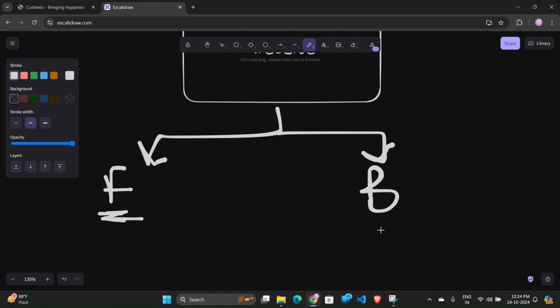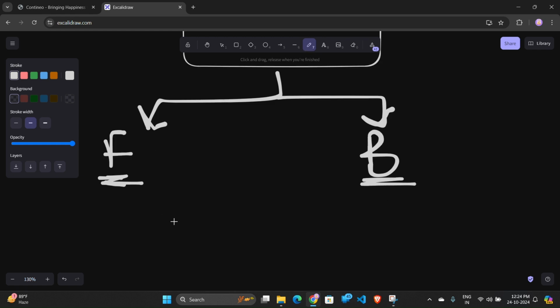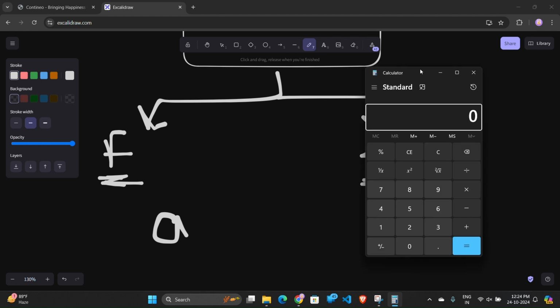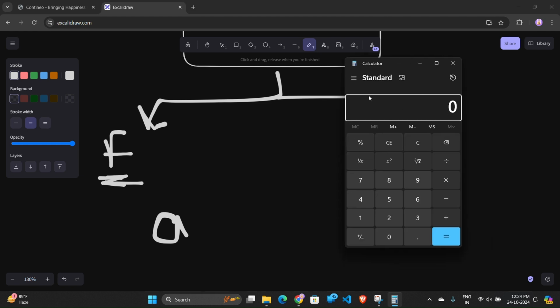The back end is the part of the website which the user can't see. Let's take a calculator. This is our calculator, and all of this is the front end part.